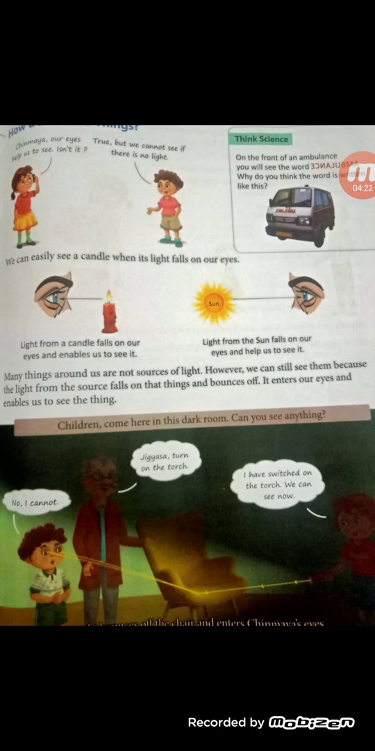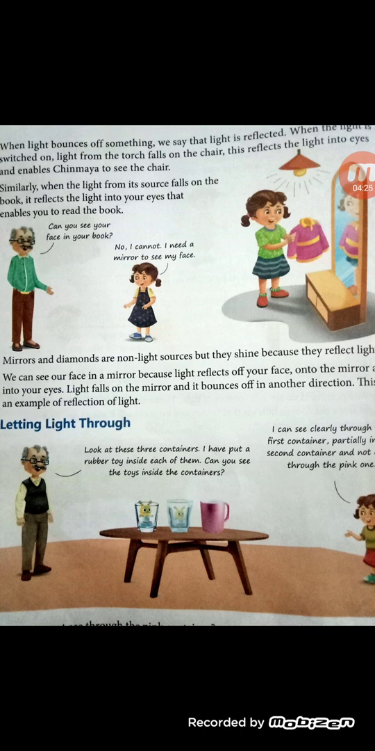Okay, beta, how can we see things? You have learnt about this. When light bounces off something, we say light is reflected. This process is known as reflection. What do you mean by reflection of light? When light falls on any object, you can see, when light falls on a mirror and it bounces off in another direction, this is known as reflection of light.